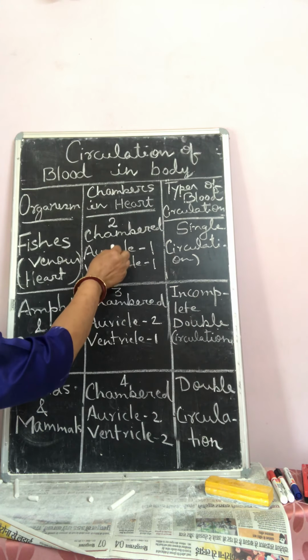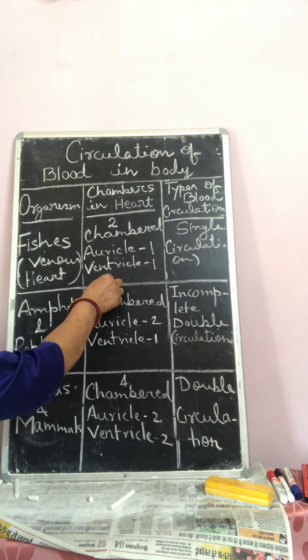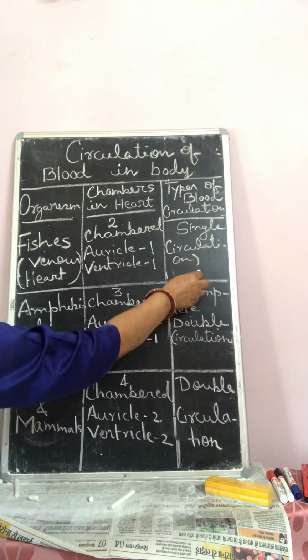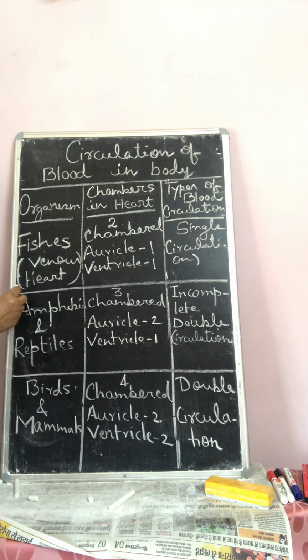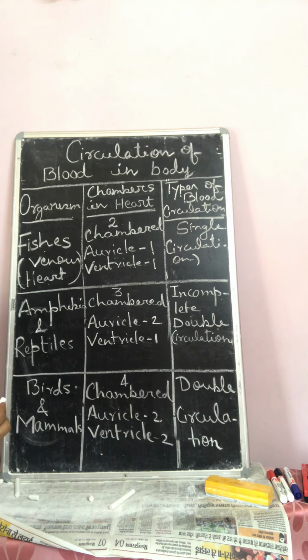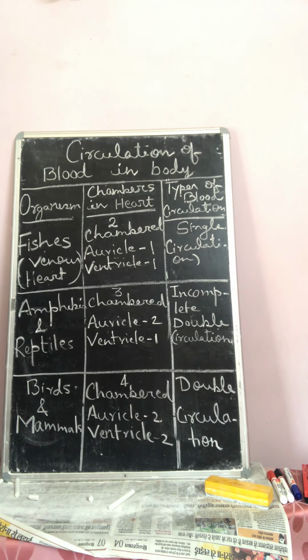That's why mixing of blood occurs in the heart of fishes. Such type of circulation is called single circulation, and such type of heart in which mixing of blood occurs is known as venous heart.